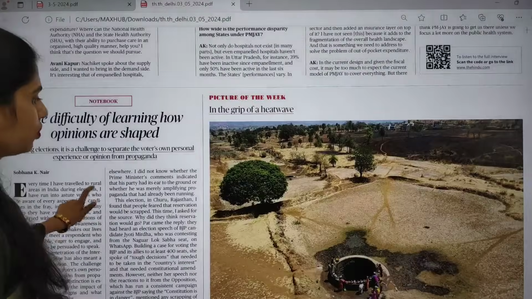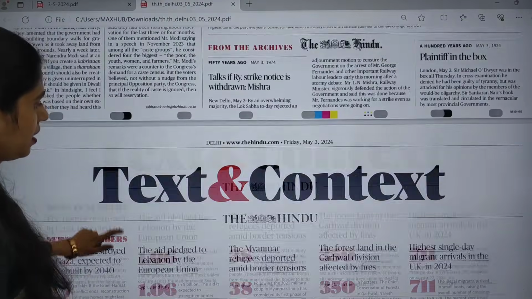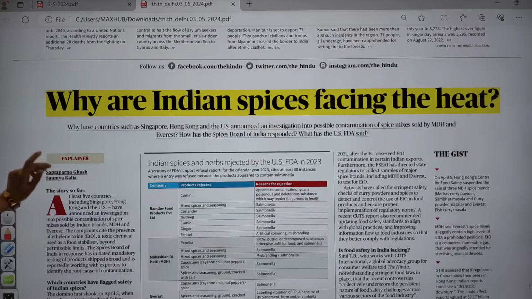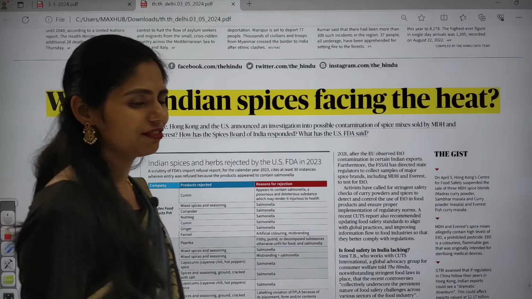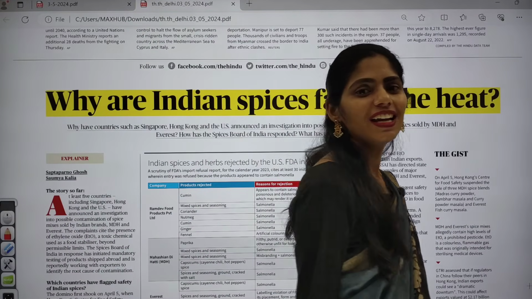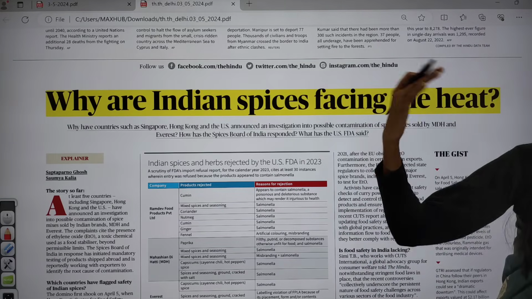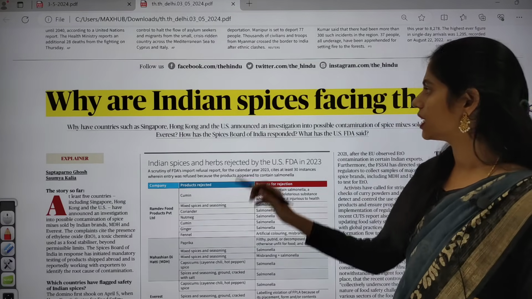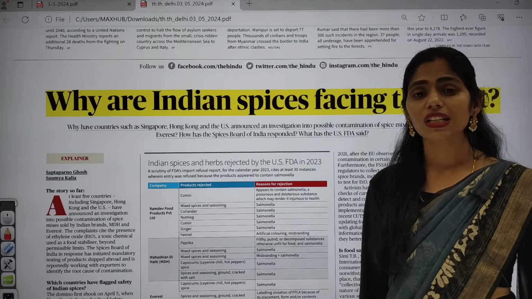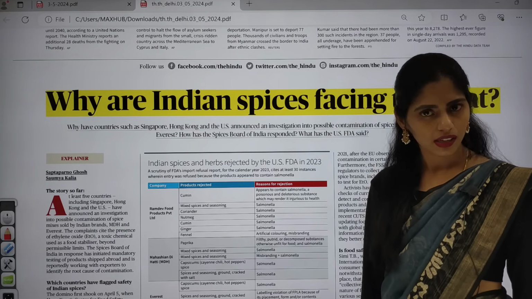And now let us move on. In this text and context, there is one article, it is very important. It is talking about spices. Do you know the speciality of India? Especially the colonial powers came to India in search of spices only. So they did trade with spices in India.